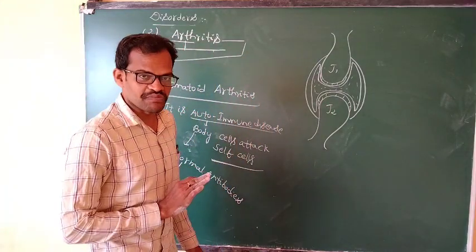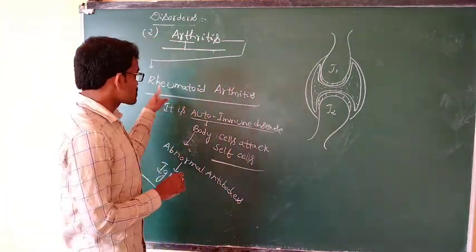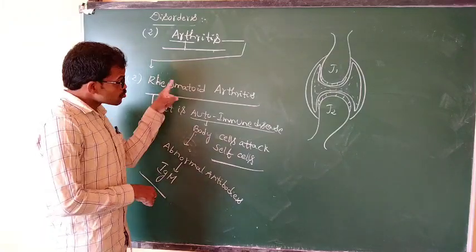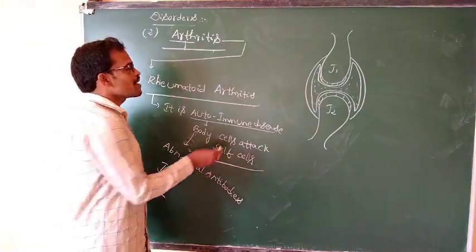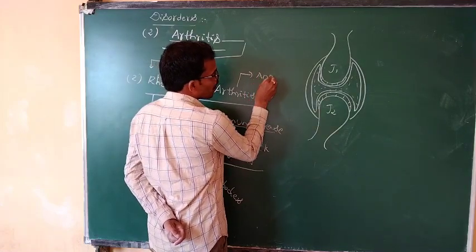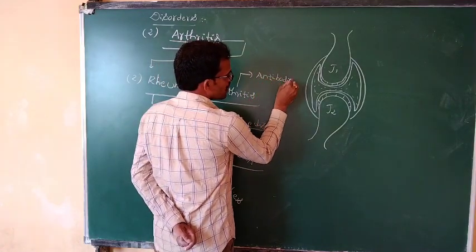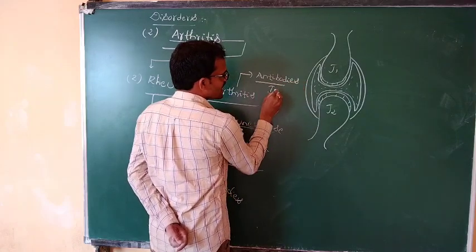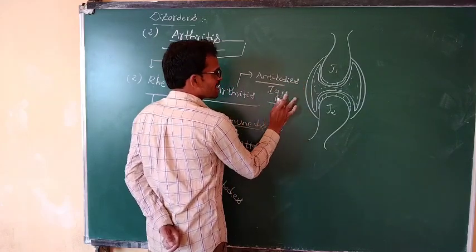It is a general concept. Those who are suffering from rheumatoid arthritis, their body produces abnormal antibodies. What are the antibodies? IgM antibodies.